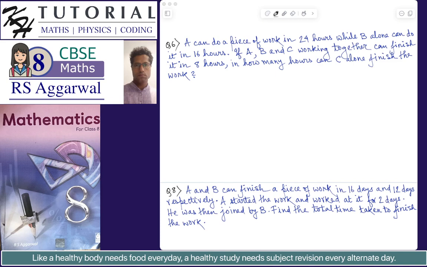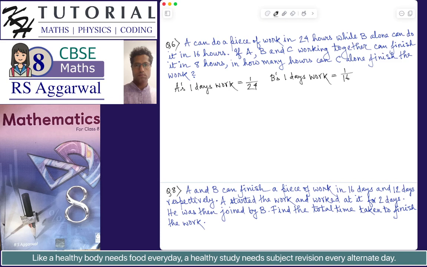So A can do a piece of work in 24 hours. Using the first general rule, we can say that A's 1 day's work is equal to 1 by 24. Okay, now it is also given that B alone can do it in 16 hours. So we can say B's 1 day's work is equal to 1 by 16.